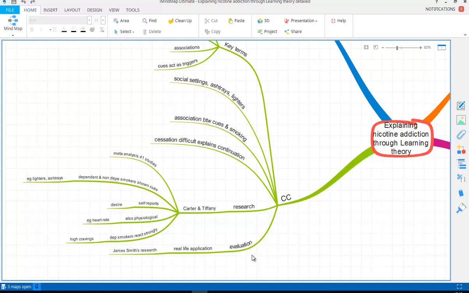And we can also use an evaluator point for this, because we know that classical conditioning goes on, that we learn these associations. Obviously, we've got a real life application here, and we can try to counter condition people to help them stop smoking. So, for example, James Smith's research with participants, they basically learned to give themselves small electric shocks when they engaged in smoking related behaviours.